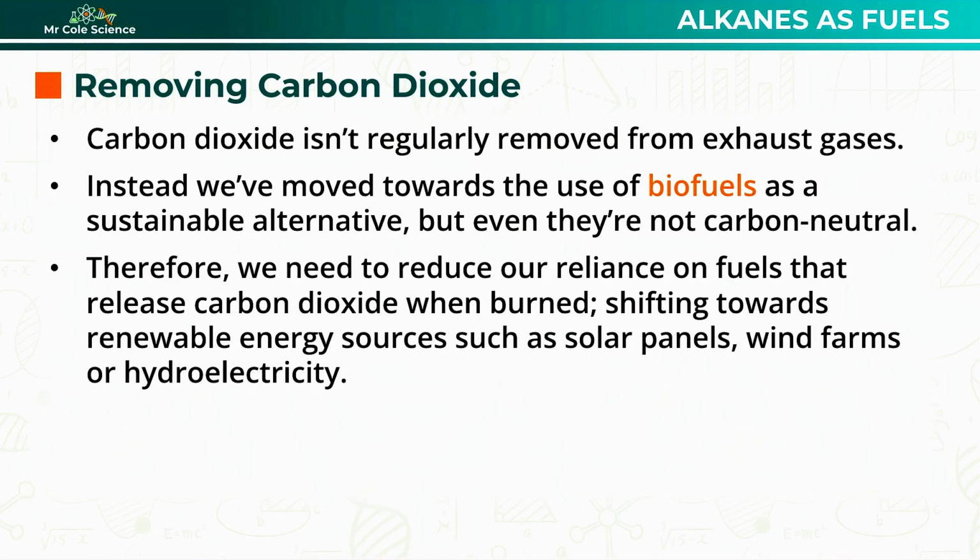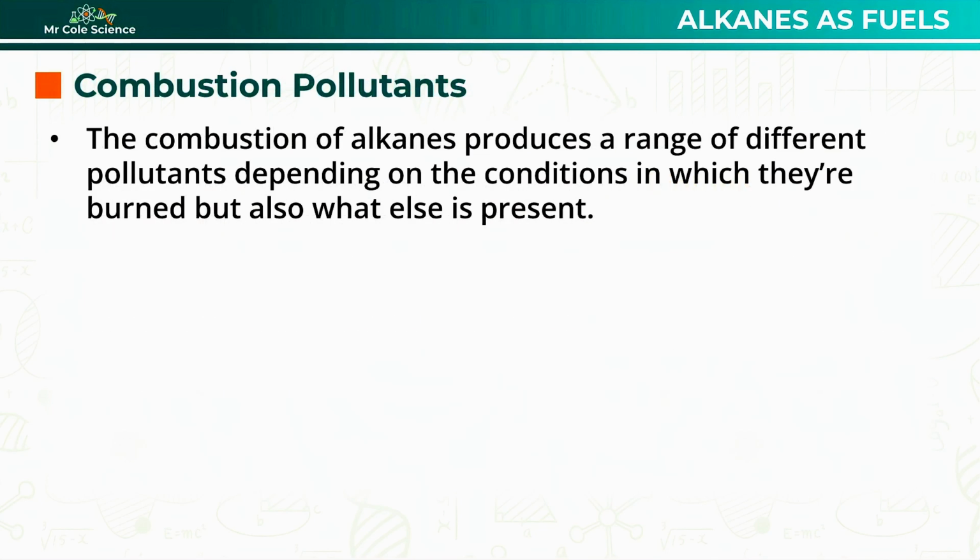Therefore, if we want to significantly reduce carbon dioxide emissions from energy production, we need to reduce our reliance on fuels that release carbon dioxide when they're burnt, and move towards lower carbon sources of energy. This leaves us with generating electricity using renewable resources, such as solar panels, wind farms, and hydroelectric dams, amongst other possibilities. We've now seen that burning alkanes as fuels produces a range of different pollutants, depending upon the conditions in which they're burned and what else is present in the fuel or even the air.